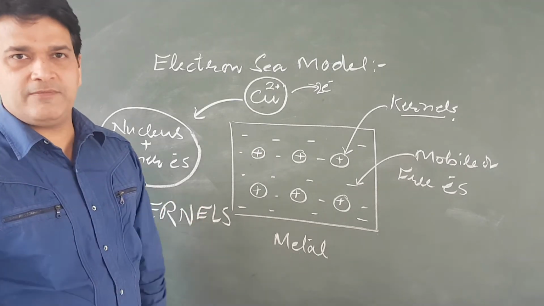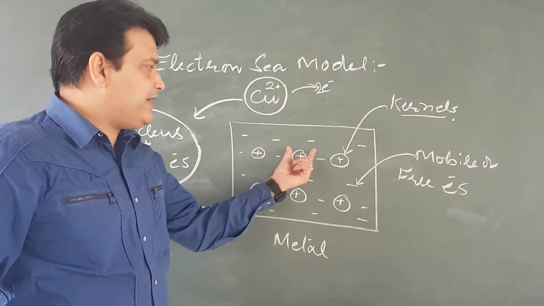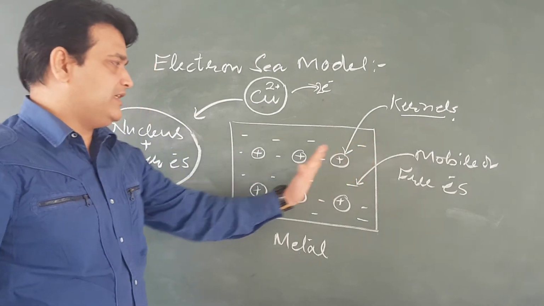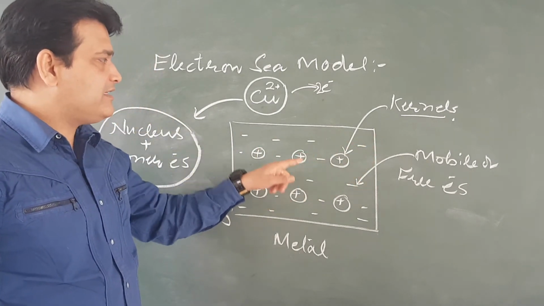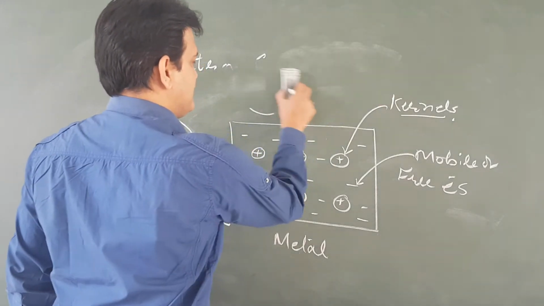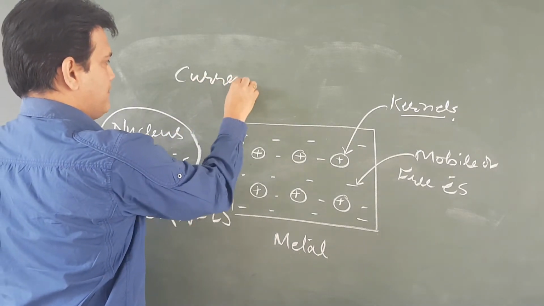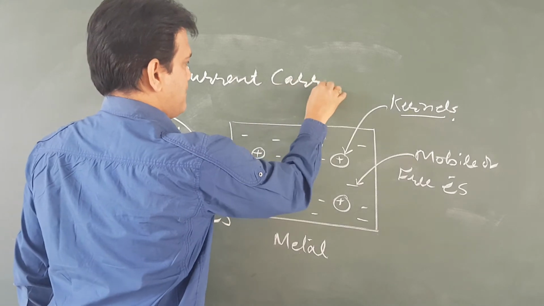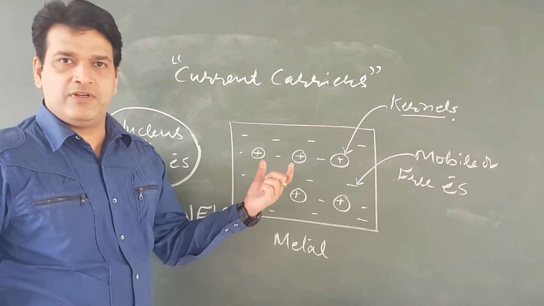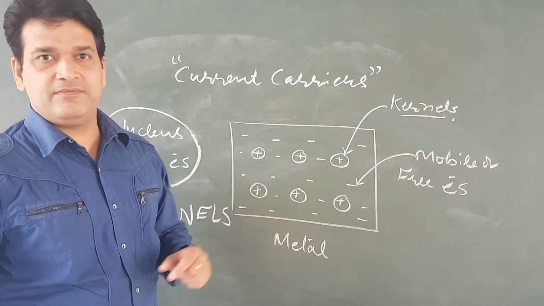And what is the conclusion? Inside the metals, free or mobile electrons are present. They move from here to there and they act as the current carriers, because for the conduction of electric current, a current carrier is always needed.